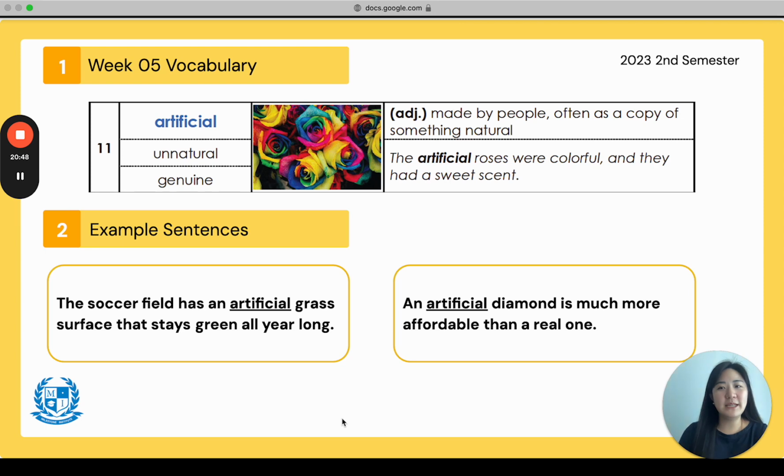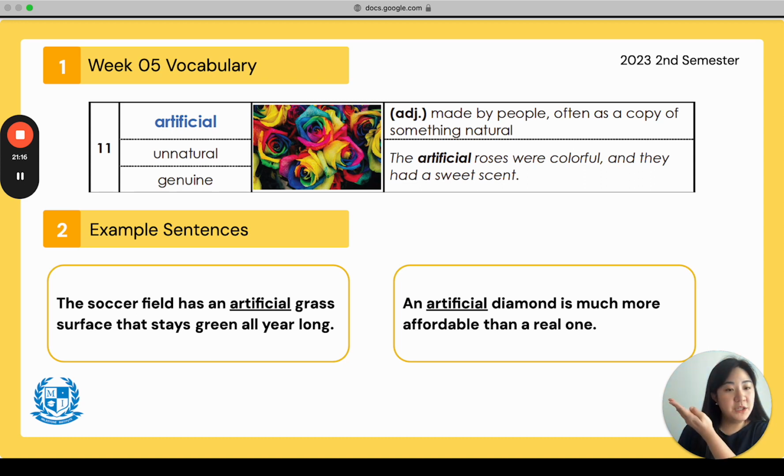Number 11, everyone say artificial. Artificial. And the synonym is unnatural, so it is not natural. And the antonym is genuine, which means real and natural. And the part of speech is adjective, made by people often as a copy of something that was natural, or that was genuine, or that was real.